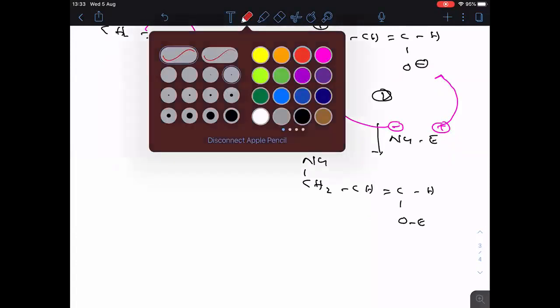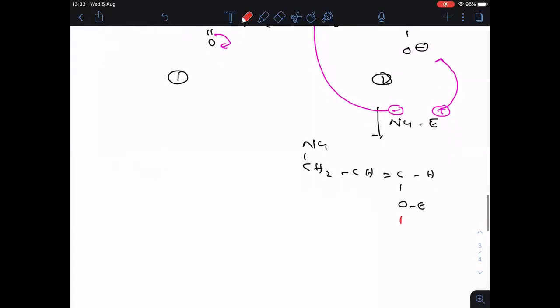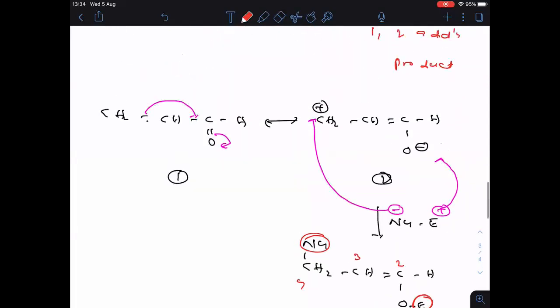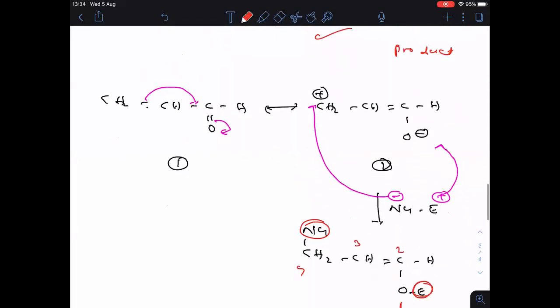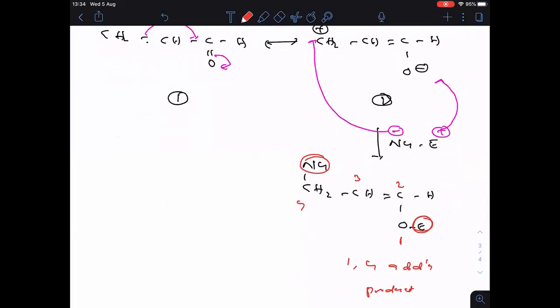Okay. Now again we will do numbering starting from oxygen. This is first one, second one, third one, fourth one. So once you see now, electrophile is bonded to first atom. Okay. Nucleophile is bonded to the fourth atom. So this is called as the 1,4 addition product. In the previous case, I got 1,2 addition, you see. Now 1,4 addition.